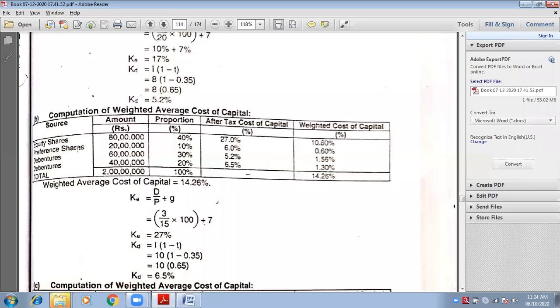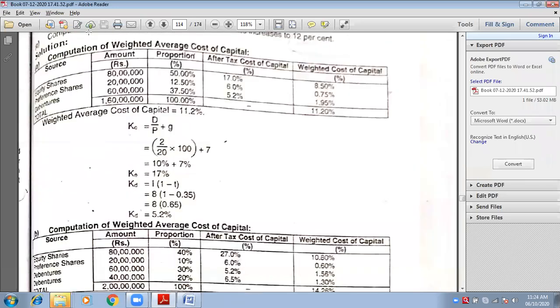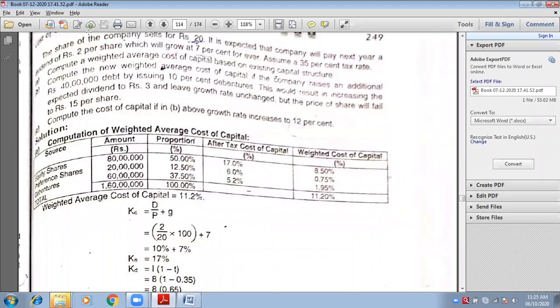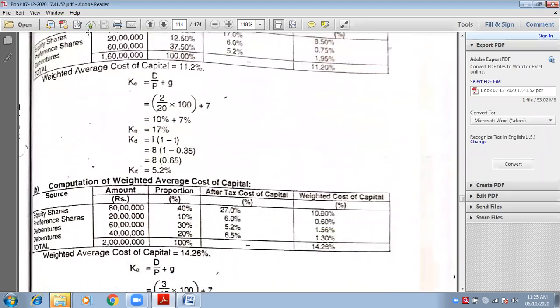Write down C, computation of new WACC. If in case B, the growth rate is increased to 12%. Now look at case B only. Look at the case B only.